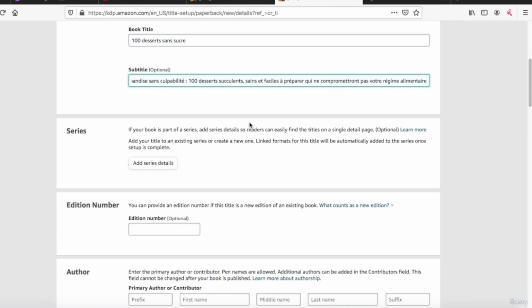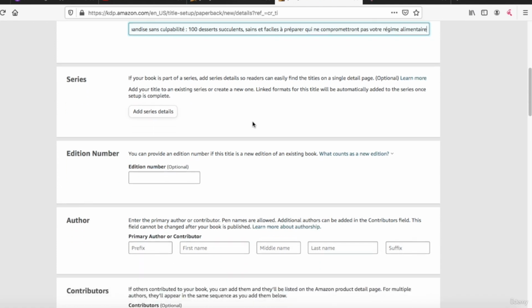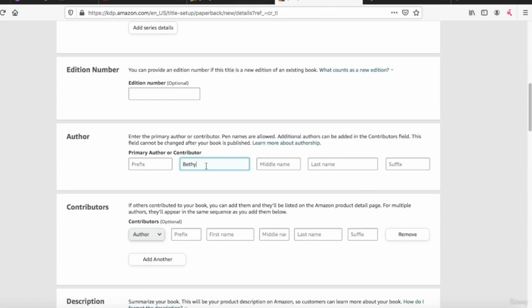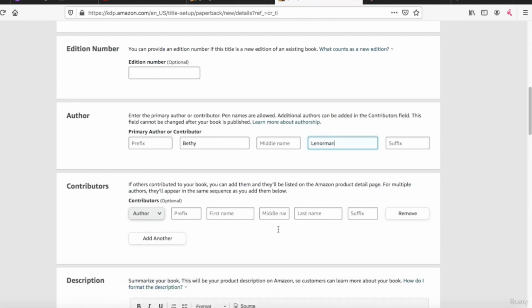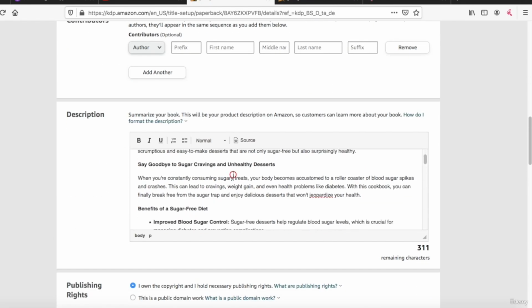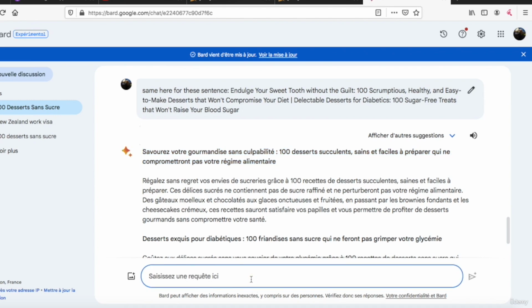And you can do the same in Spanish, Italian, German, etc. I will keep the same name and last name and translate the description. I go very quickly here because it's just translation.